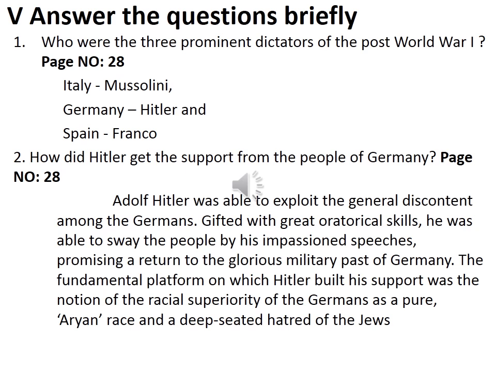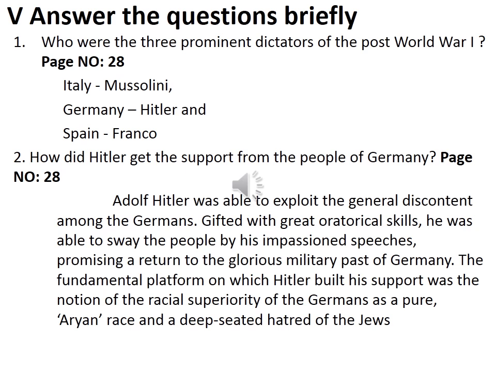In that first paragraph, the last 2 lines: Italy, Mussolini; Germany, Hitler; and Spain, Franco. Just mark Italy, Mussolini, Germany, Hitler, Spain, Franco.